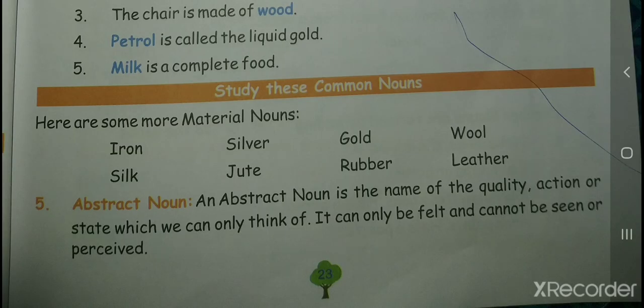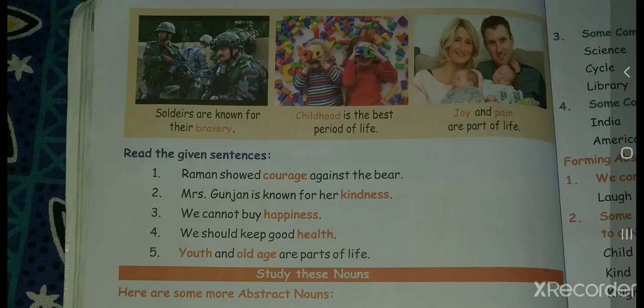Let us see the last type, that is the abstract noun. An abstract noun is the name of a quality, action or state which we can only think of. It can only be felt, cannot be seen or perceived. We cannot see it, but we can feel it. Okay, let's see the examples here.